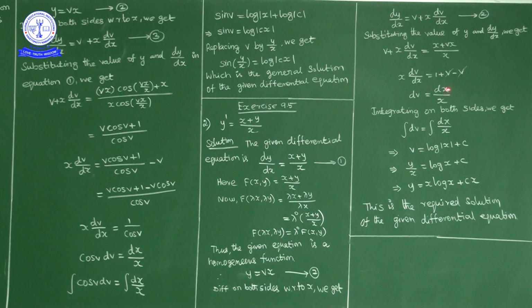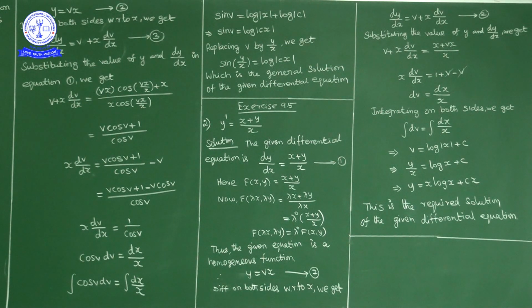Now integrating on both sides, we get integral dv is equal to integral 1 by x dx. Integral dv is v, equal to integral 1 upon x dx, which is log mod x plus c. What is v?